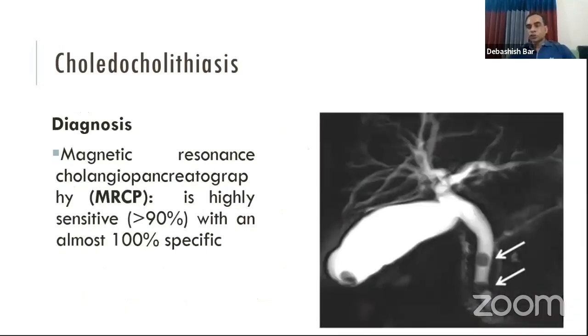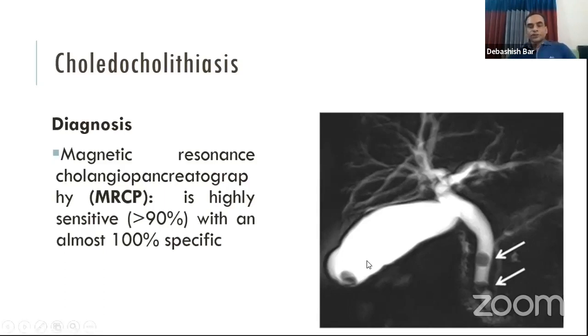So, to avoid these controversies, we should do better imaging. The better imaging of the hepatobiliary system is the non-invasive magnetic resonance cholangiopancreatogram. We know that the MRCP is the T2 phase of the MRI, and it images the biliary tree.